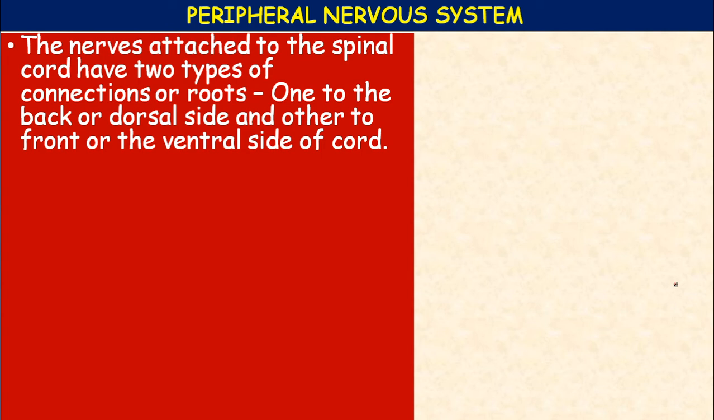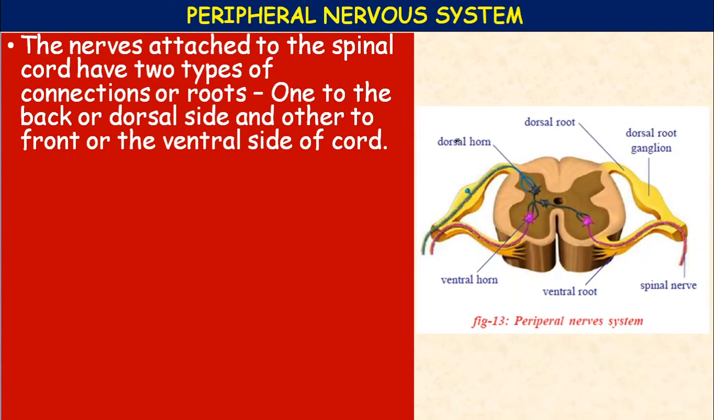Then spinal nerves originate from the spinal cord by means of two roots, a dorsal root and a ventral root. Each dorsal root has an ovoid, means round, dorsal ganglion. All the spinal nerves are mixed nerves having both sensory and motor fibers.